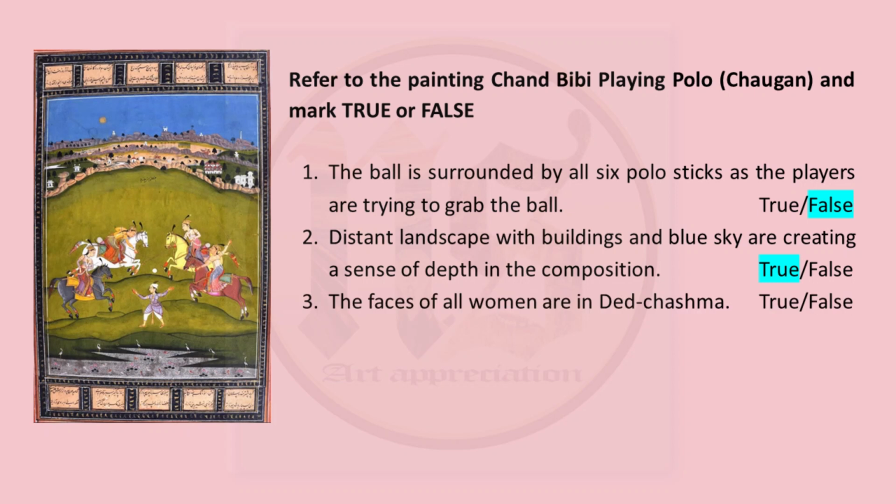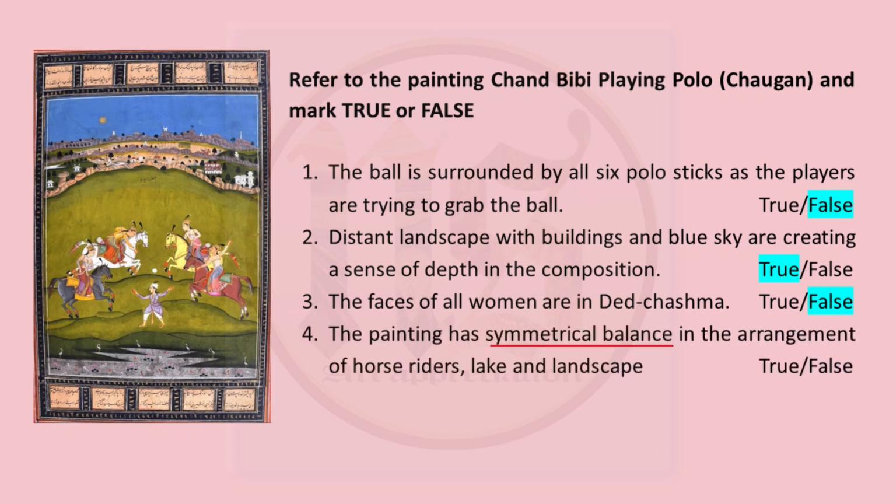Third one, the faces of all women are in Ded Chasham. This is false. You already know this. As you can see, the faces are in Ek Chasham, that is only side profile, one eye is visible. So it is false.